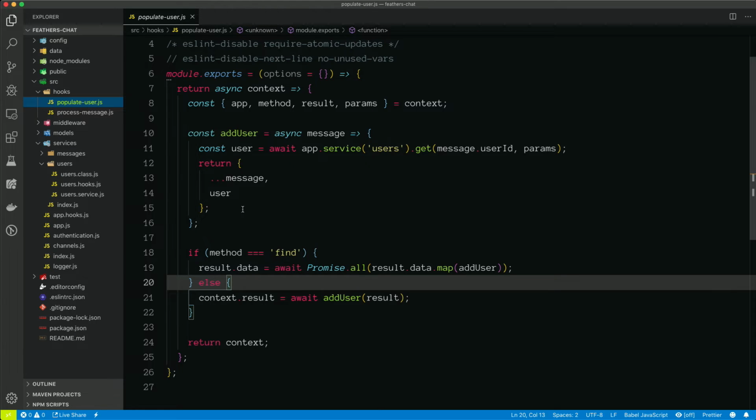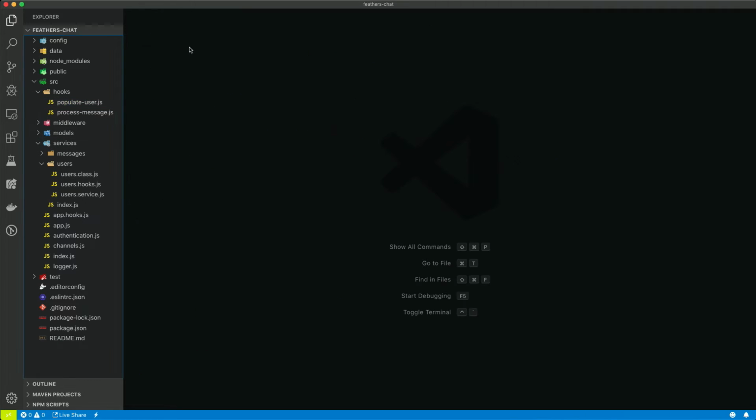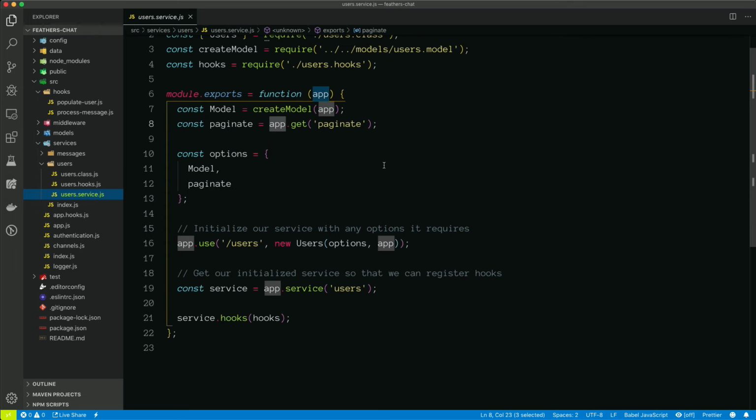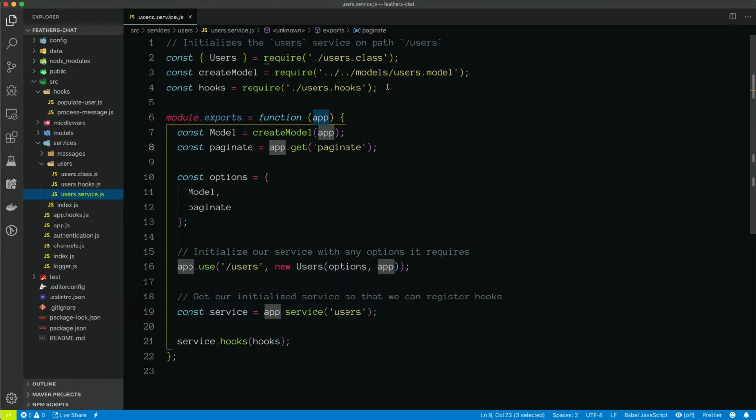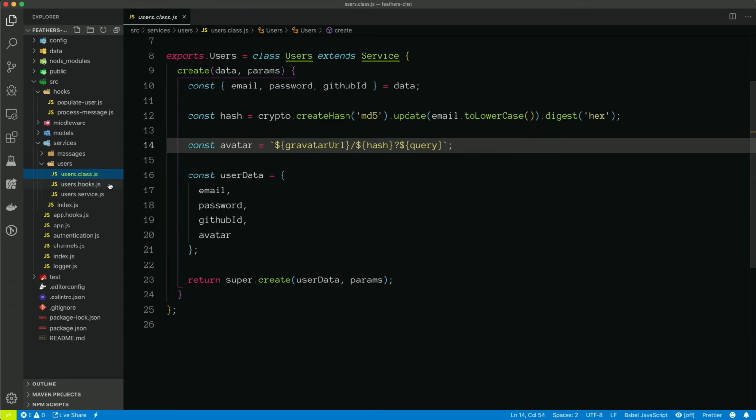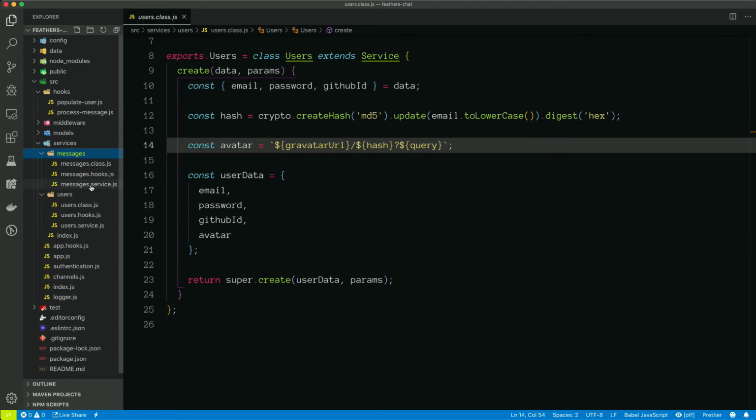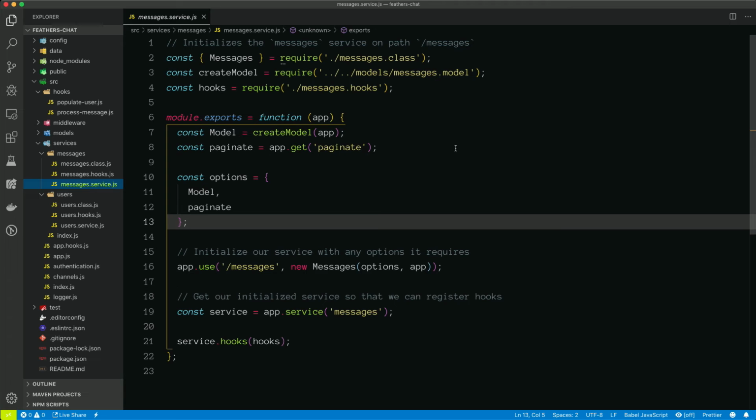The other question you might have is, when do you create a custom service? So far in our application, we have no custom services. We have the user service, which is just using an EDB service. We have one overridden method, but it's not very custom. And then we have a messages service, which again is just using the built-in EDB service.